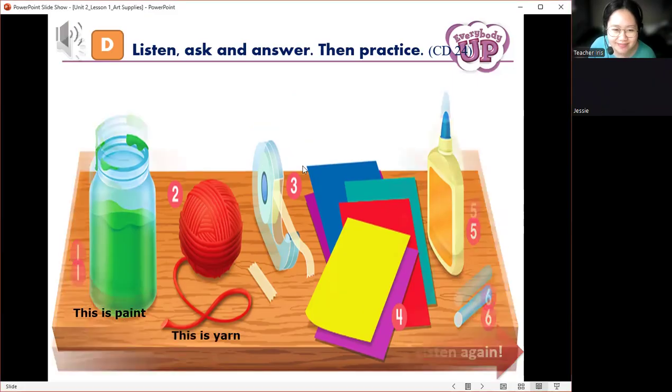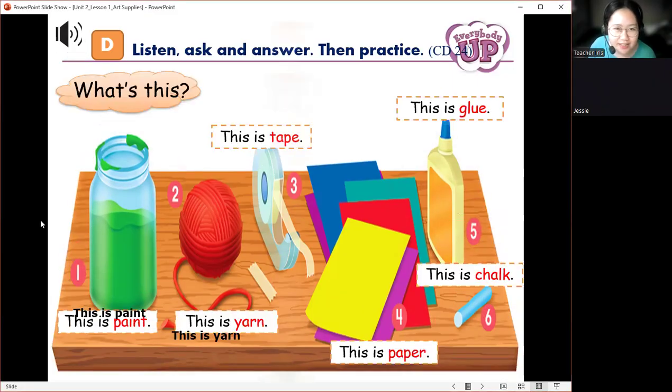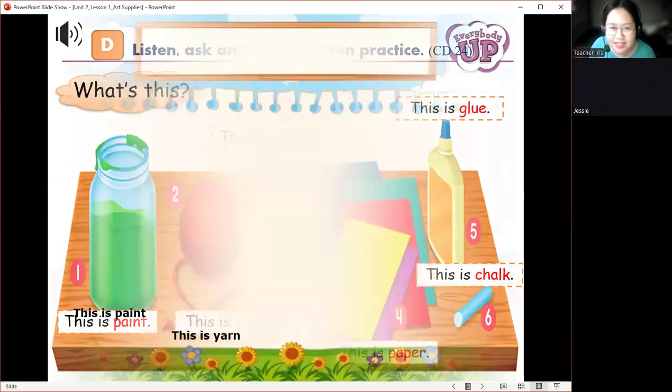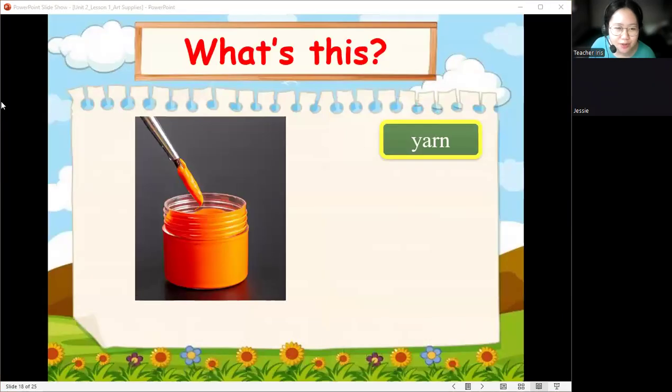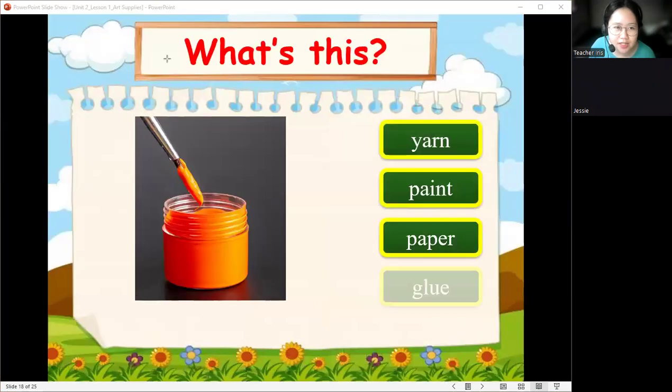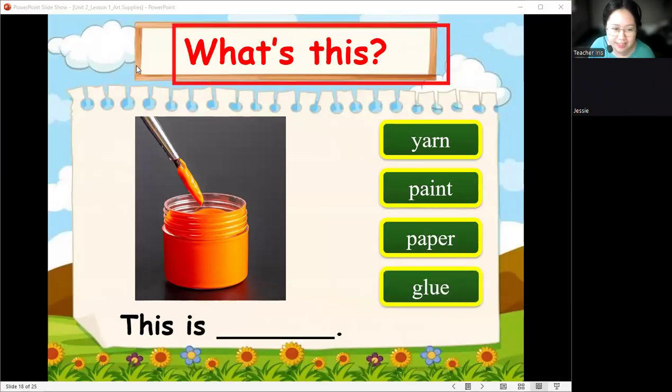So very good. Okay. So next, let's have another activity here. Can you read this question? What's this? This is paint. One more time. Paint. Let's say paint. Paint. Okay, very good. This is paint.